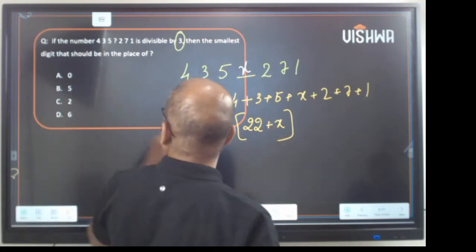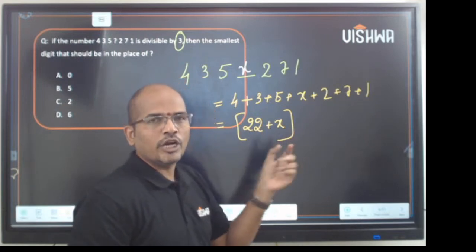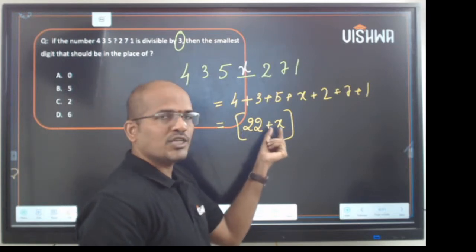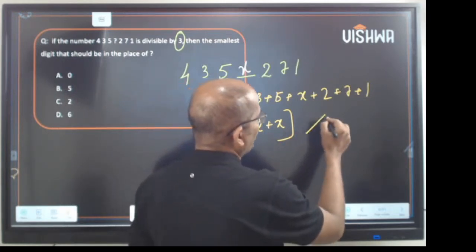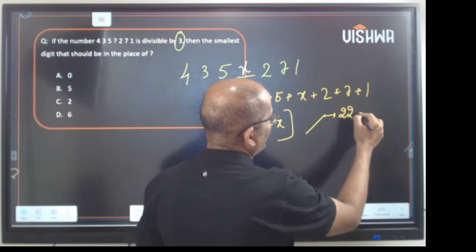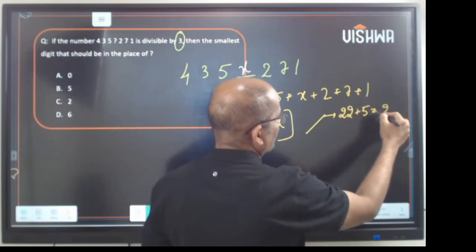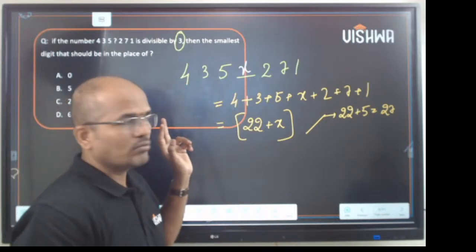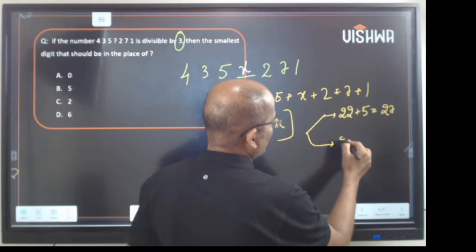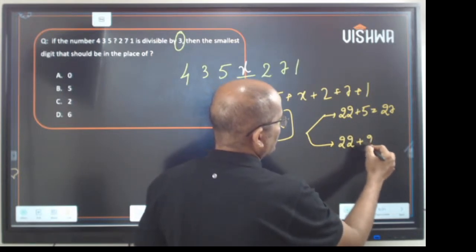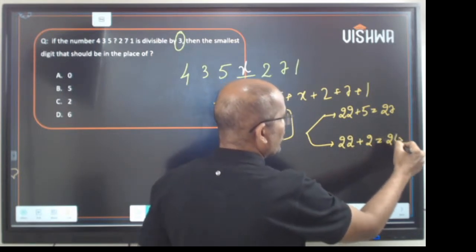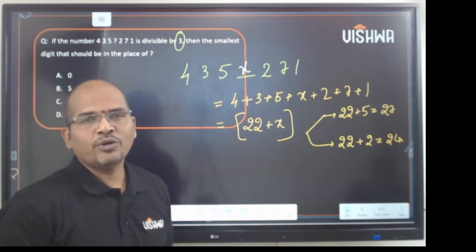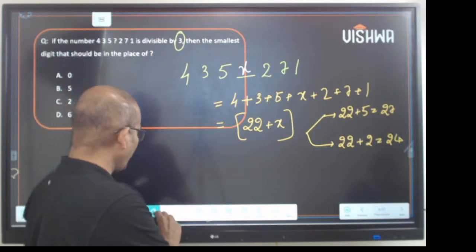Now go to the options. If x is 0, 22 plus 0 is 22, and 22 by 3 is not possible. Take x as 5. 22 plus 5 is 27. Good, 27 is divisible by 3. 22 plus 2 is 24, which is also a multiple of 3. And 22 plus 6 is 28; 28 by 3 is not possible. So we have two answers here.